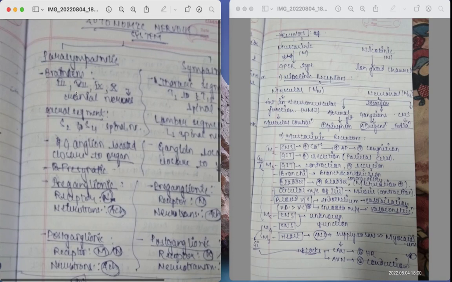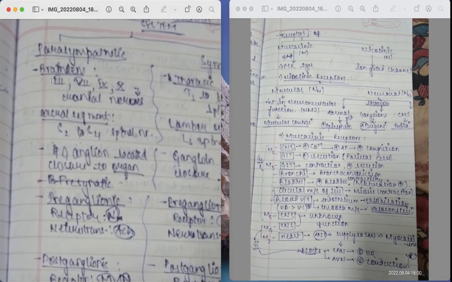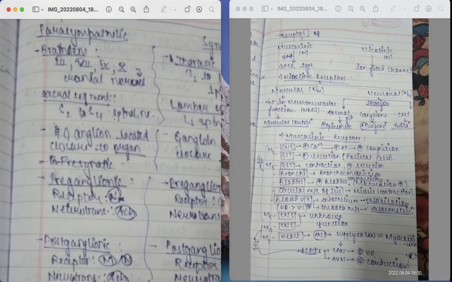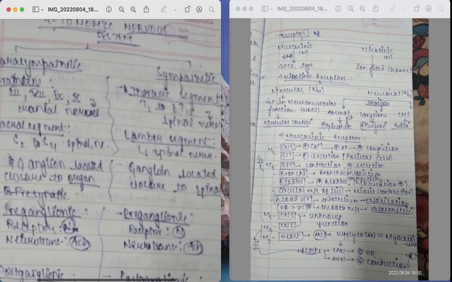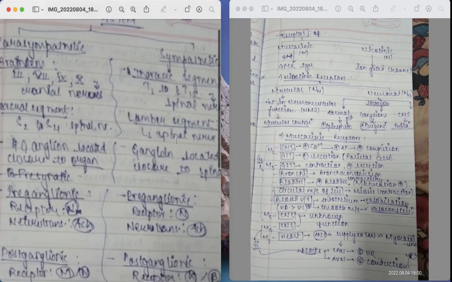The parasympathetic nervous system has the brain stem or the cranial nerves 3rd, 7th, 9th and 10th, and the sacral segment from S2 to S4 spinal segments. Whereas the sympathetic nervous system includes the thoracic segment from T1 to T12 of the spinal nerves and the lumbar segment of L1 spinal nerves.